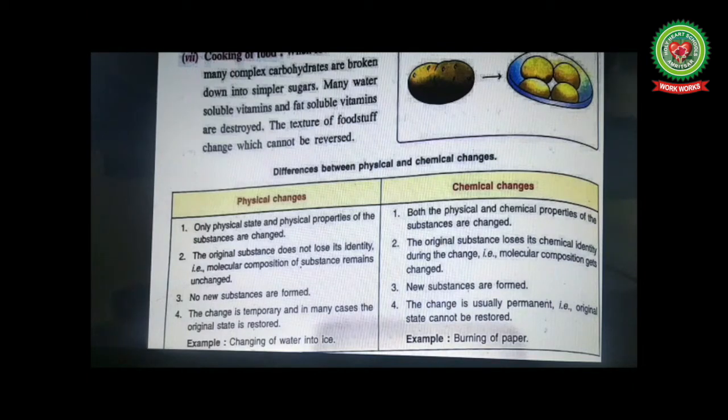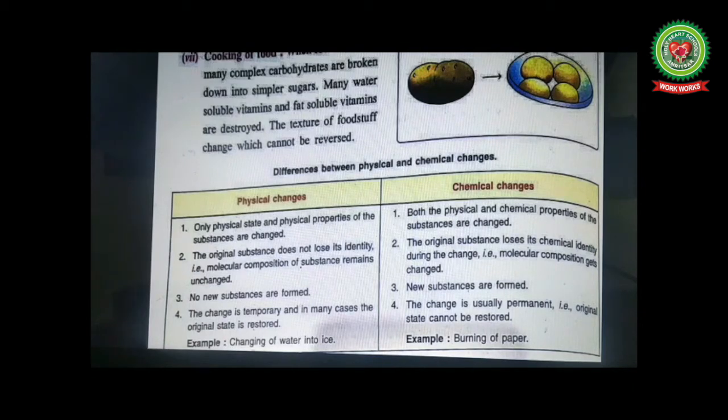In physical changes, the original substance does not lose its identity, that is, the molecular composition of the substance remains unchanged. As it's the same substance, it remains the same, so the molecular composition also remains the same. Whereas in chemical changes, the original substance loses its chemical identity. Like we have done burning of cotton, it loses its chemical identity. Its color was changed from white to black. So the molecular composition gets changed.